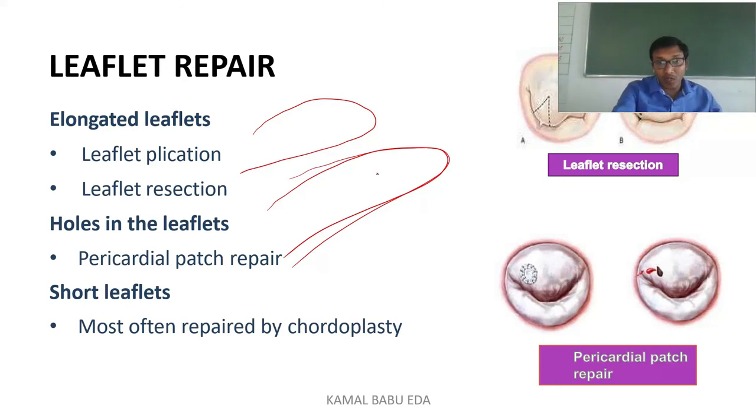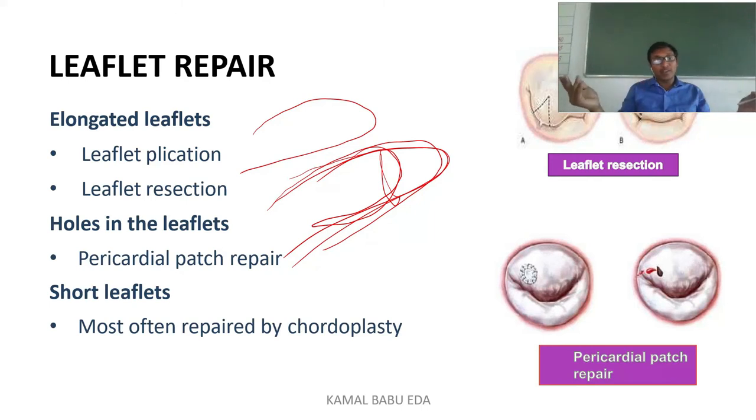So here, whatever the extra leaflet that is present, they are folding the leaflet according to the position, size and shape, and then they are clipping it. Once they clip it, since it was adjusted to the shape, the blood cannot flow back again, and the valve will function normally. It won't allow the blood to flow in or out except when it is necessary.